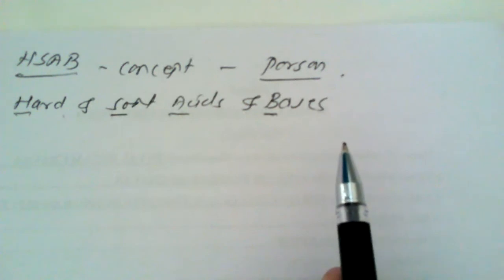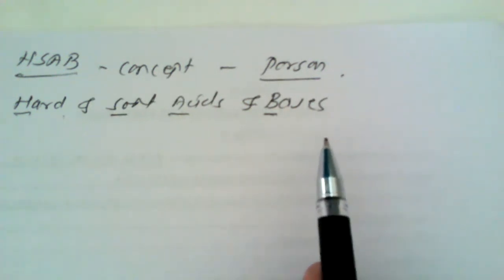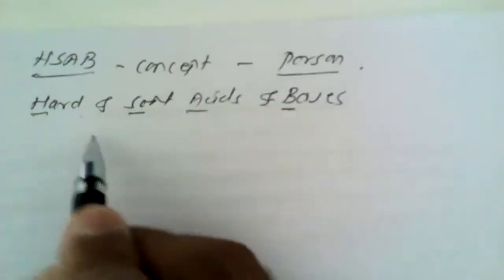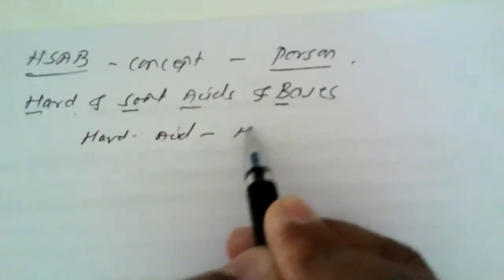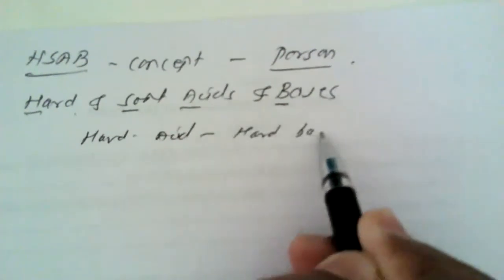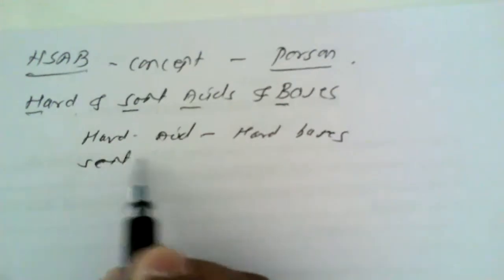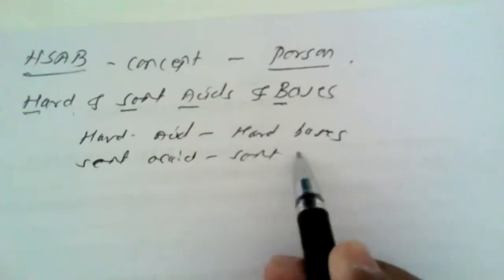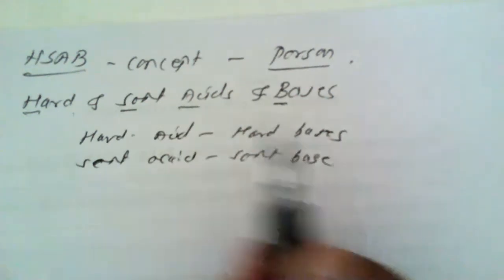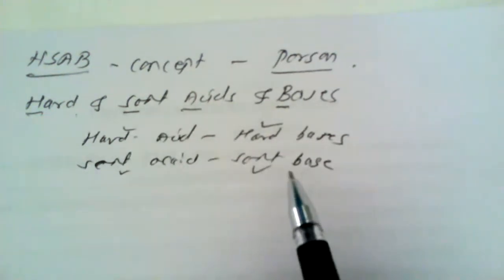Hard acids prefer to bind with hard bases. Similarly, soft acids prefer to bind with soft bases. So there is always a hard interaction or a soft interaction.